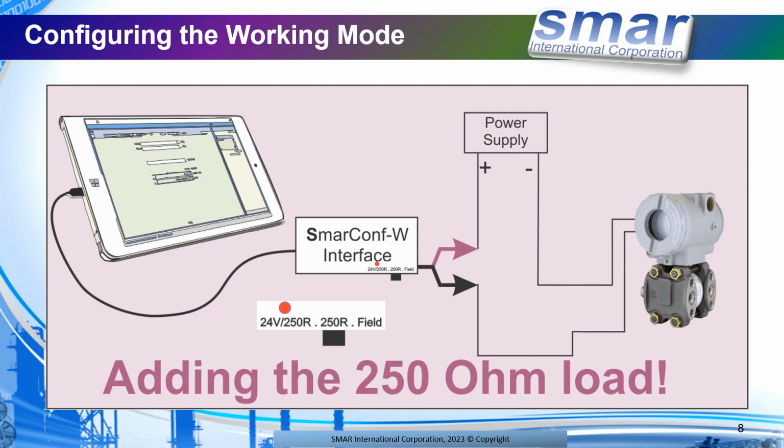So you have to make sure in this case that you're not going to disturb your process. Okay, make sure you have everything under manual mode or in a situation that's not dangerous. So in this case, you need to make sure that the sliding switch is in 250R and that's the way you connect the terminals. Of course, the USB always needs to be connected to your PC or tablet.